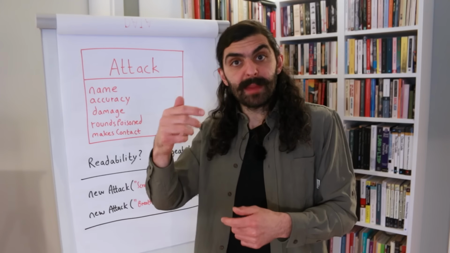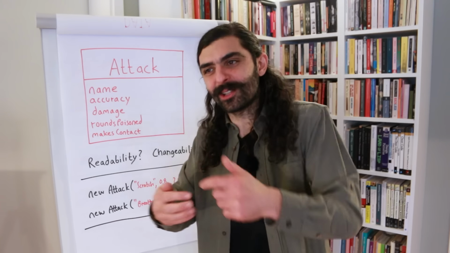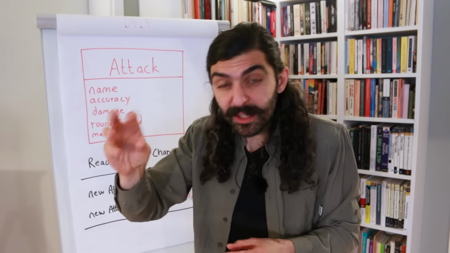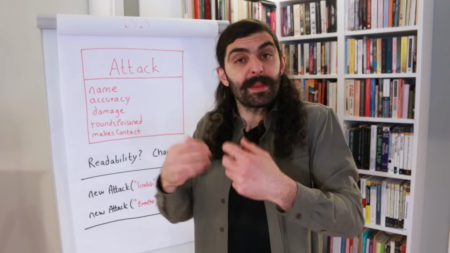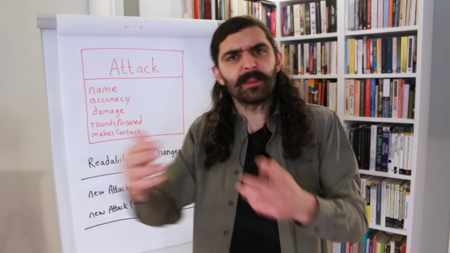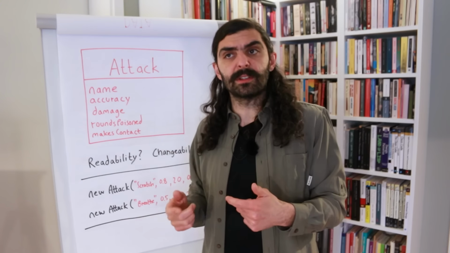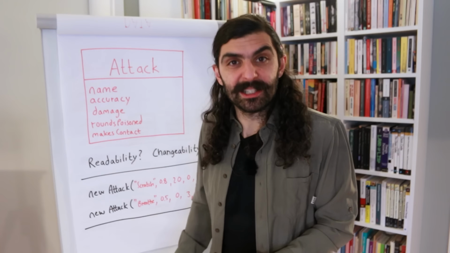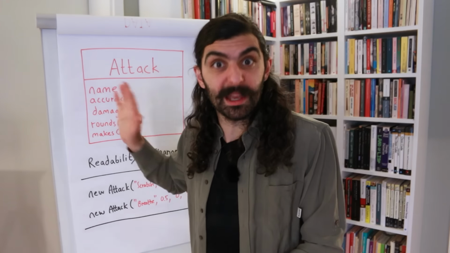And if the attack makes contact with the opponent, then the attacker can suffer some consequences because of the opponent having some abilities. So what I mean is, if the opponent is a fire Pokemon and you are attacking that opponent by making contact, then you could get burned by that fire Pokemon, right? Because you're making contact. So this is why we need to know whether the attack makes contact or not, because the attacker might suffer consequences as a result. Okay. Moving on. Clearly, this is a simplification of the actual game of Pokemon.